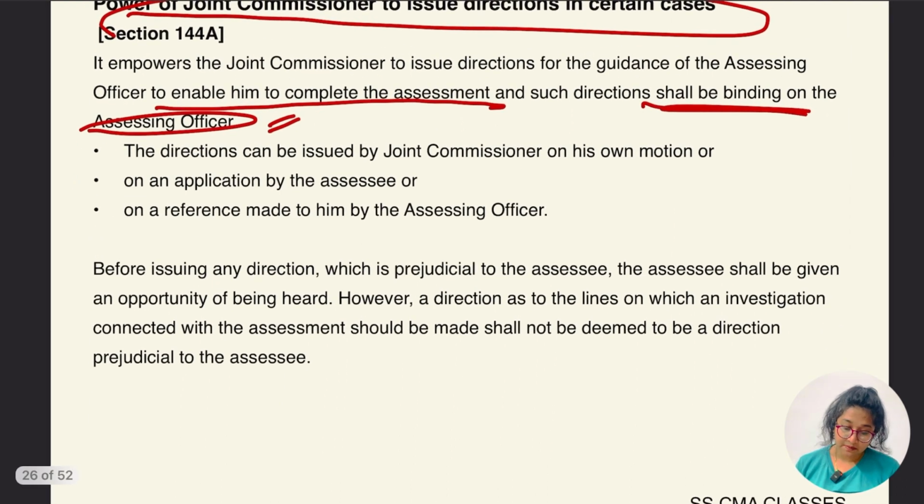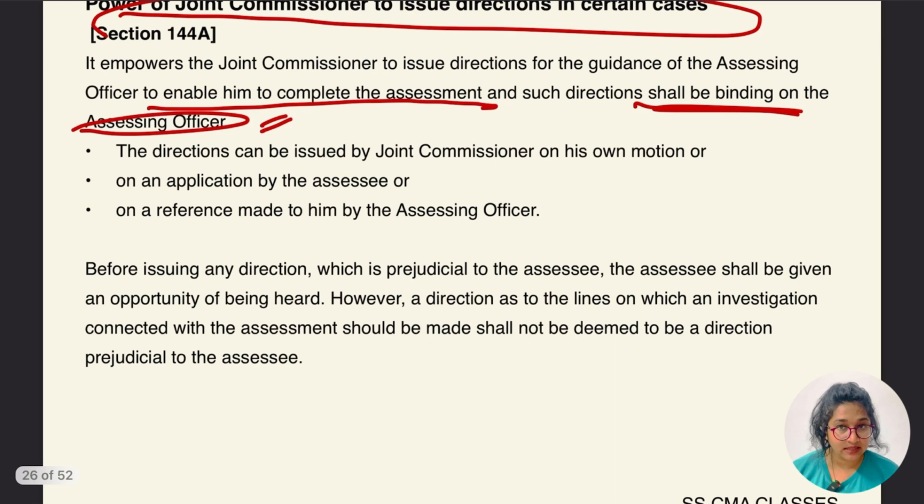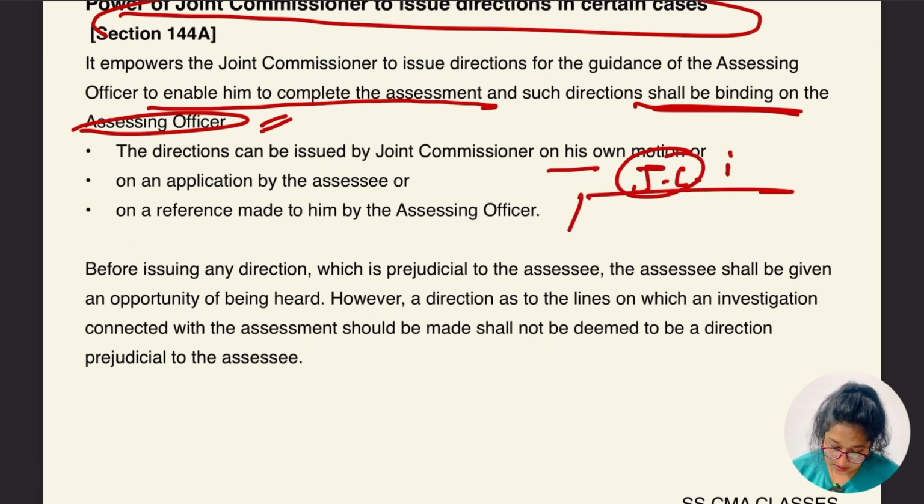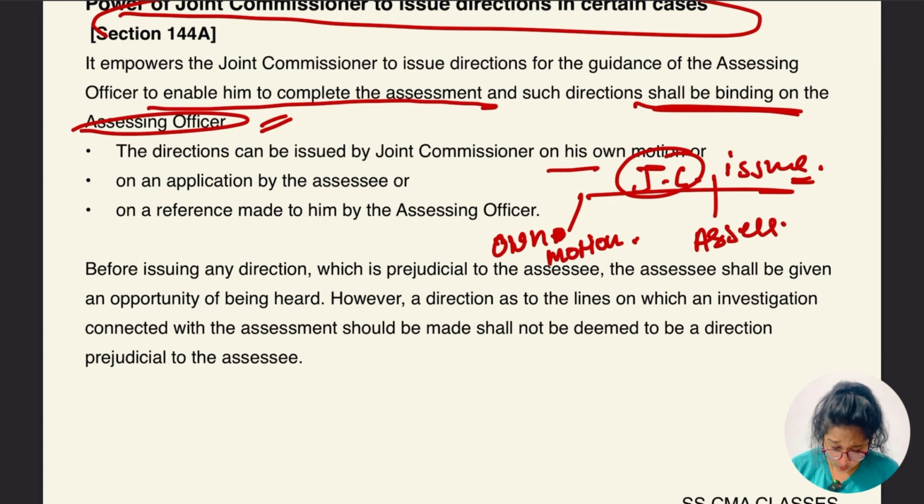So the direction can be issued by the joint commissioner on either own motion, on application by the assessee, or on reference made by the assessing officer. So there are 3 different cases where the joint commissioner is going to pass the order.